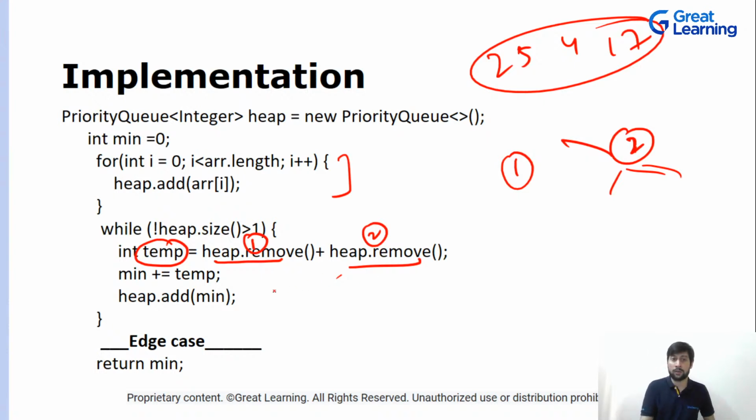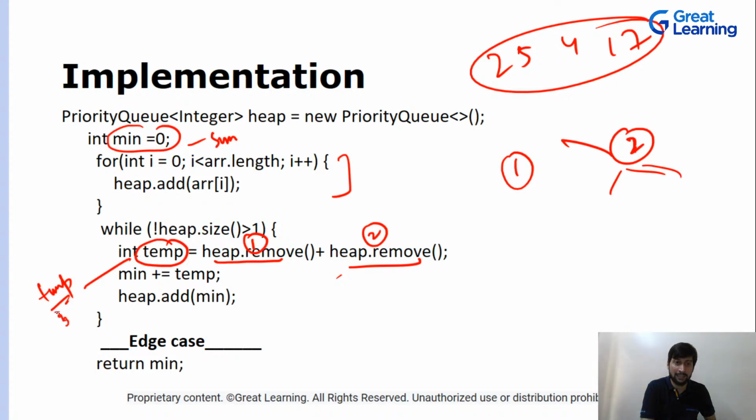Okay, so what you will do, you added this temp, and you have this minimum, which will be the minimum sum, and this is the temporary value that you are getting every time when you remove two things. So you removed these two things and you inserted this into temp, that is the 3, and the minimum value is also 3. Now the next step is that you have to add these two things back into the priority queue. So what happens now, these two are added, 3 is there.